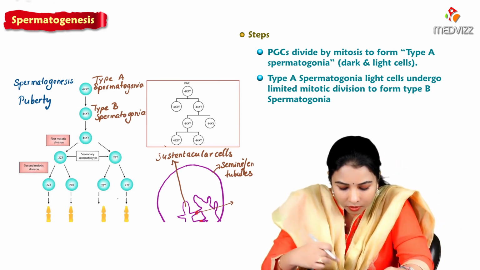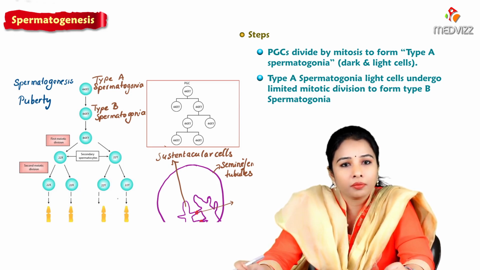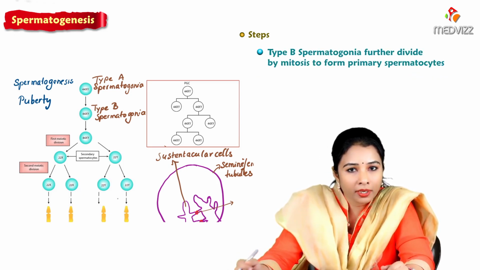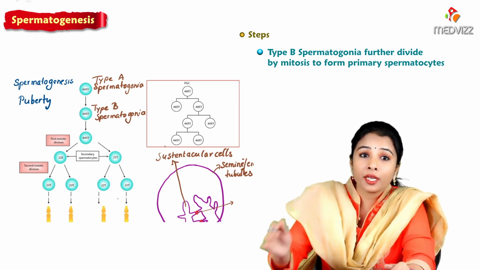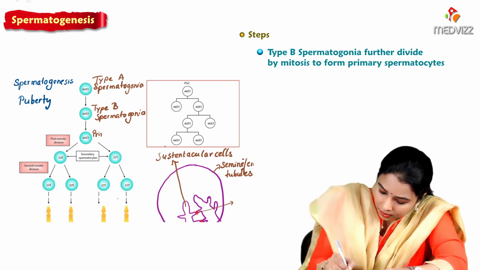One thing you have to notice: all these are mitotic divisions only, meiosis has not yet begun here. The type B spermatogonia further divide by mitosis to form the primary spermatocyte.